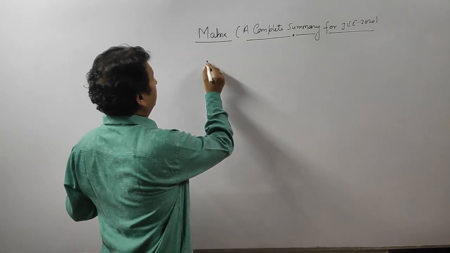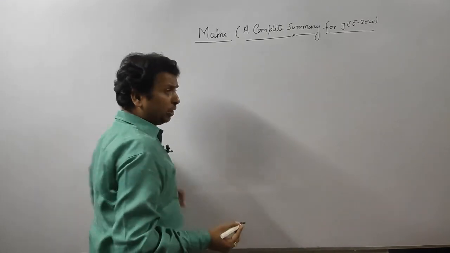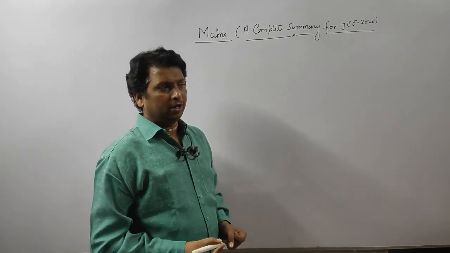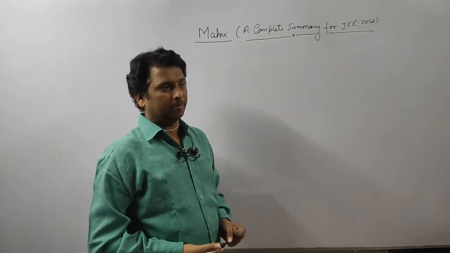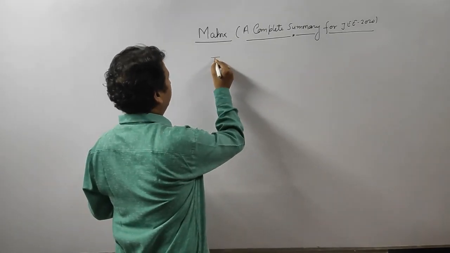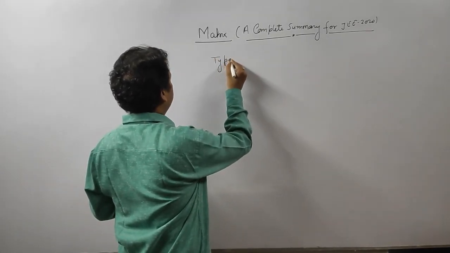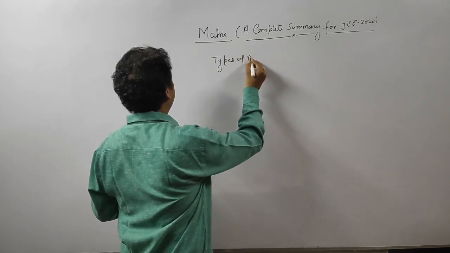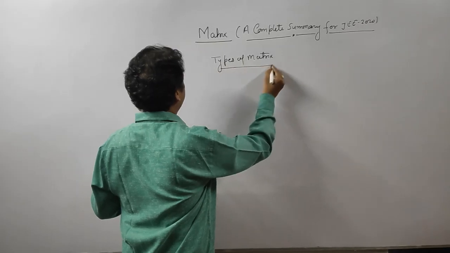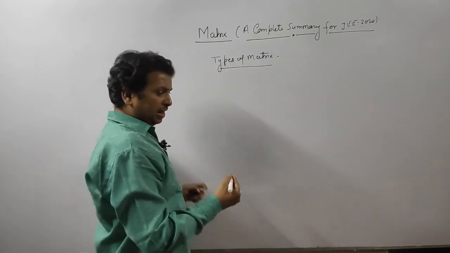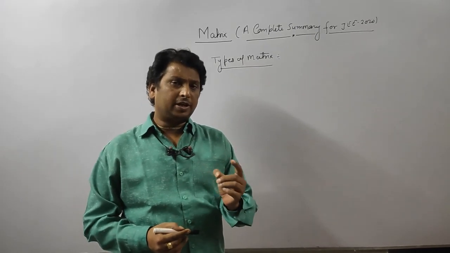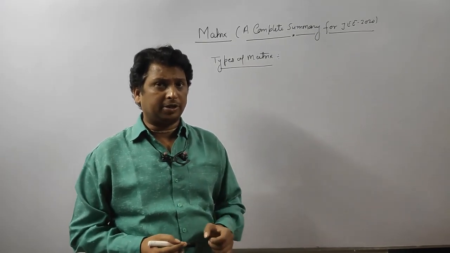Now, matrix. I'm not going to teach what a matrix is, because a matrix is an arrangement of elements in rows and columns. That doesn't matter. I will start with types of matrix. There are so many types of matrix, but some special types are very important for you.